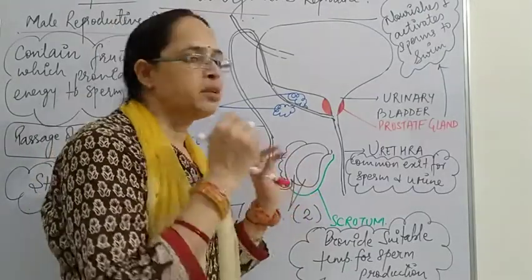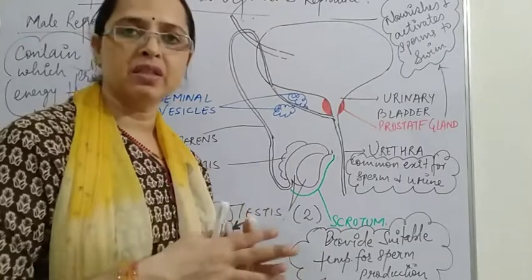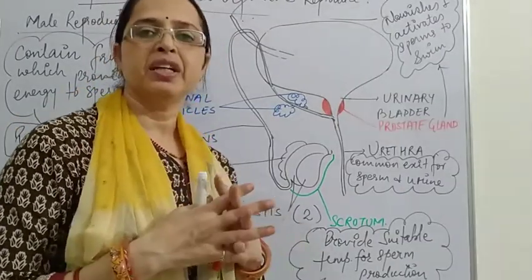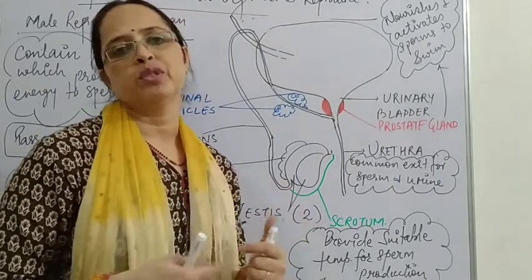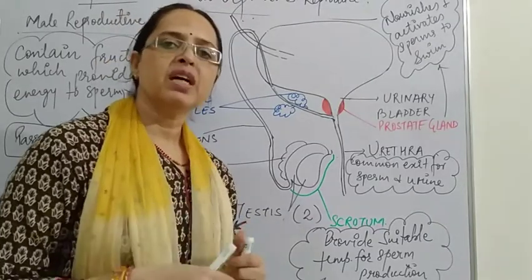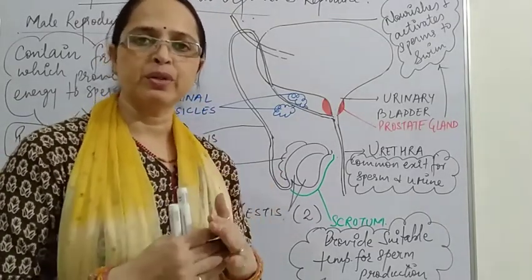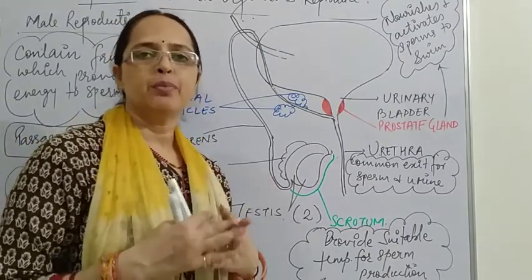These are the reproductive organs in males. They are present right from birth, but afterwards they become mature, that is during adolescence. Testes become mature and start producing sperm, and sperms are produced by the testes throughout life. That means from adolescence till the death of the male, sperms are produced.